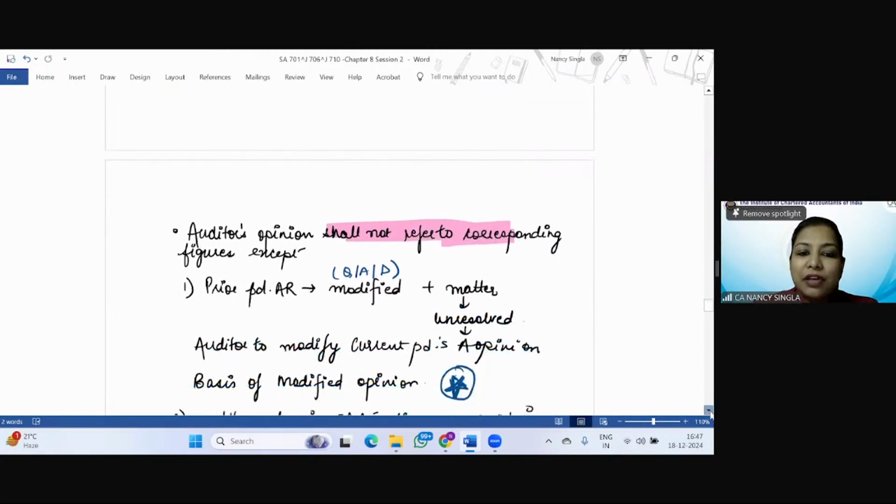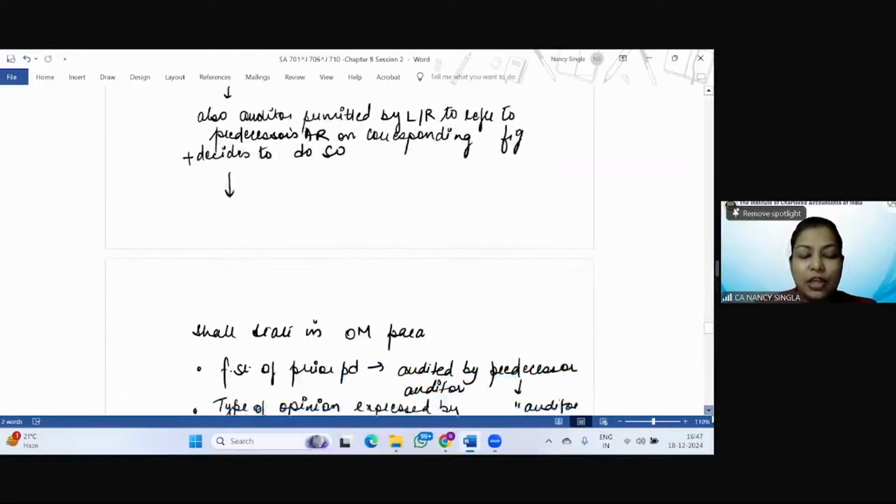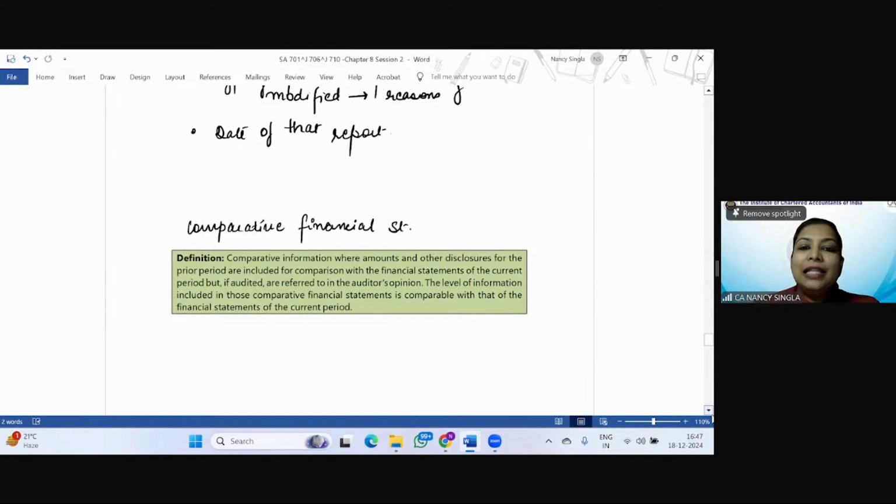Now let us have a look at the definition of the term comparative financial statements. Comparative financial statements means that the amounts and disclosures of the prior period are included, and if these are audited, these will be referred to in the auditor's opinion. So the amounts and disclosures for the prior period are included for comparison in the financial statement.